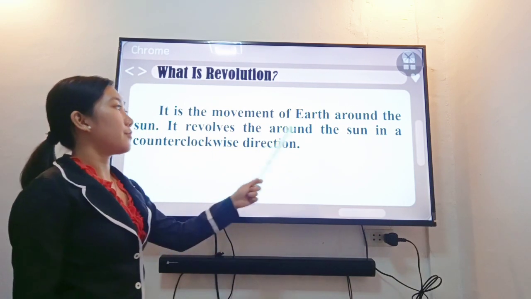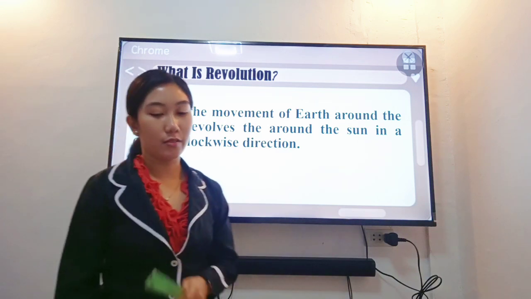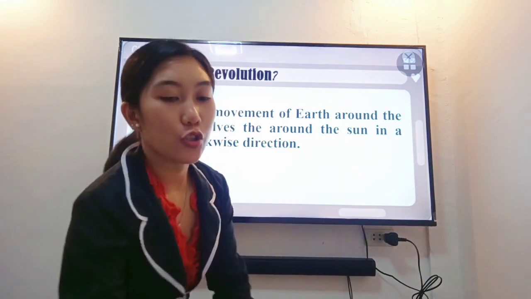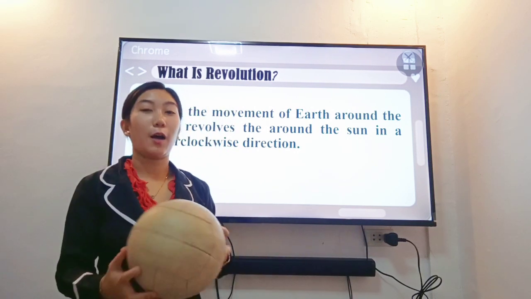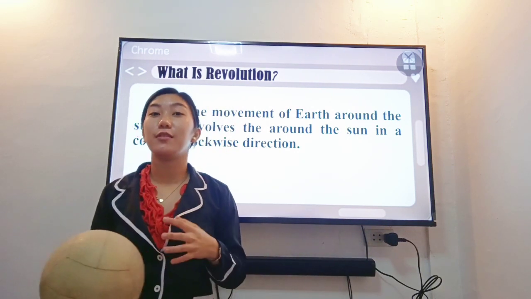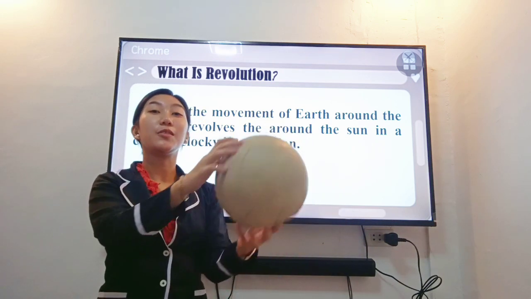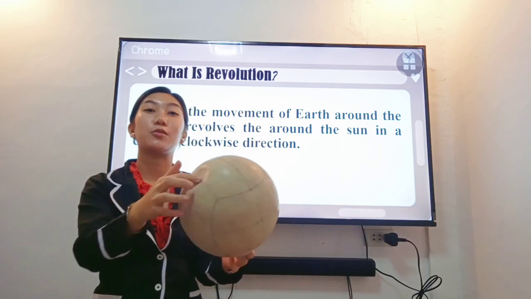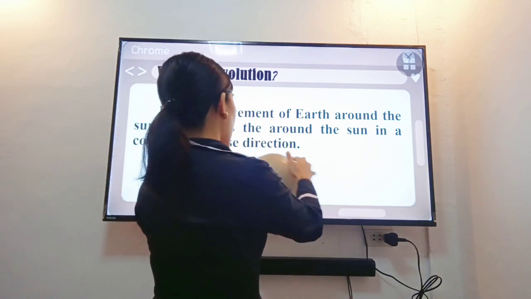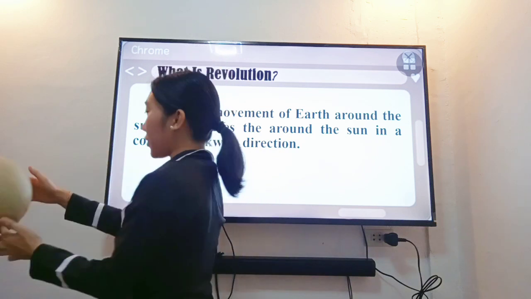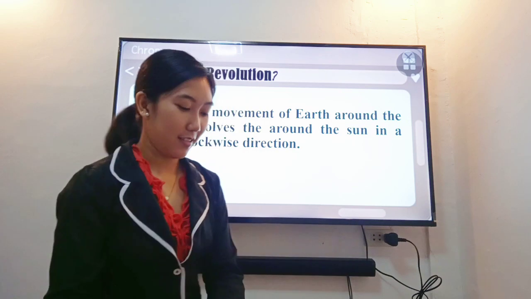It is the movement of Earth around the sun. It revolves around the sun in a counterclockwise direction. So imagine that I am the sun. I'm going to show you how the Earth revolves around the sun. While the Earth is rotating on its own axis, it's also revolving around the sun. So this is how Earth revolves around the sun. So that's it.